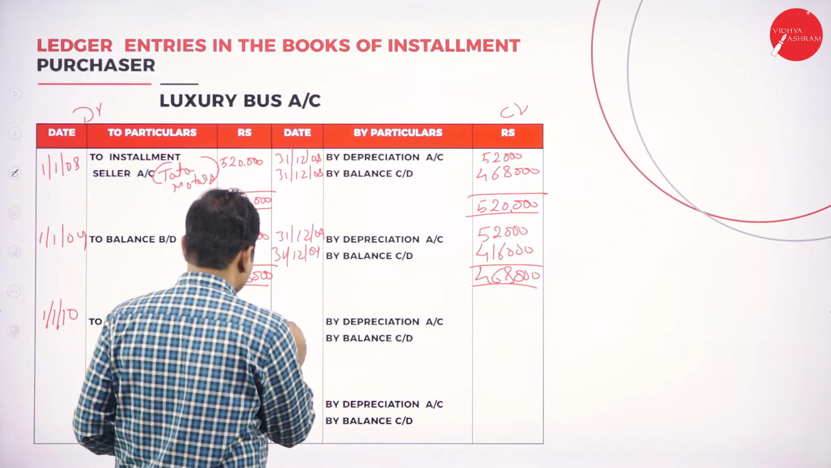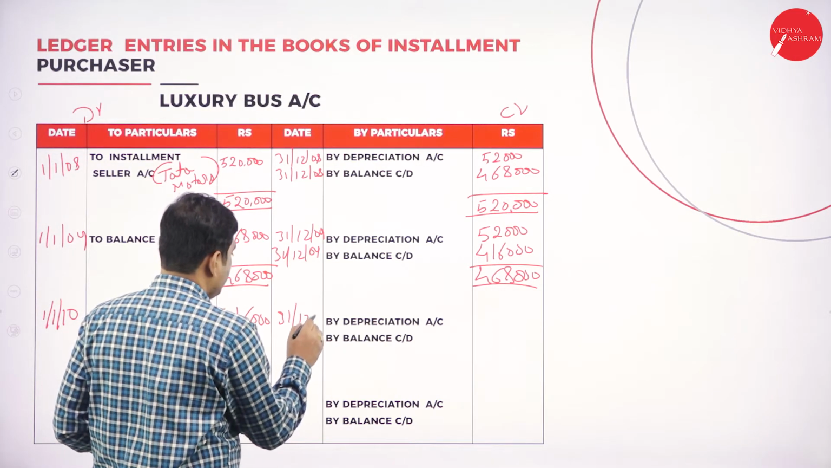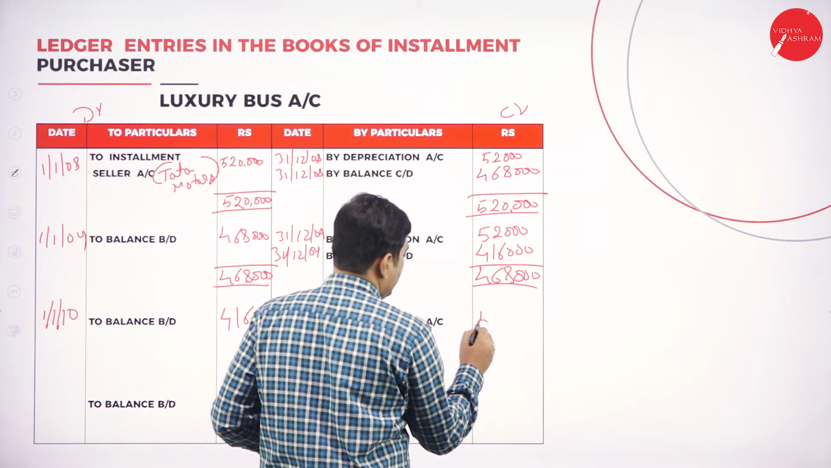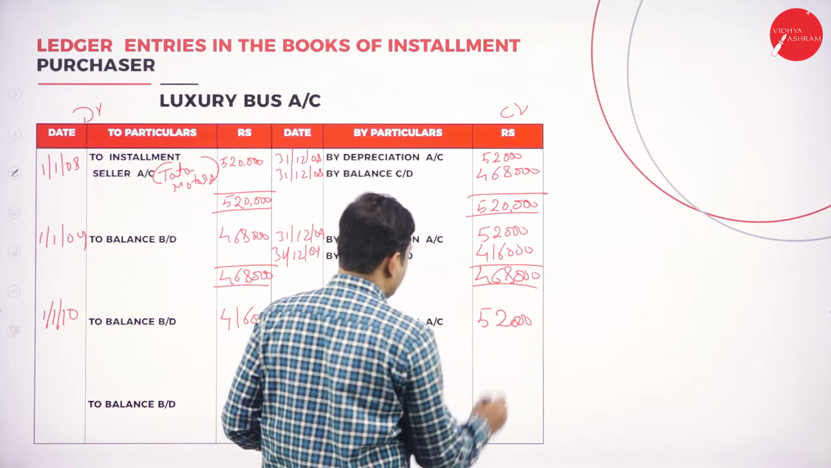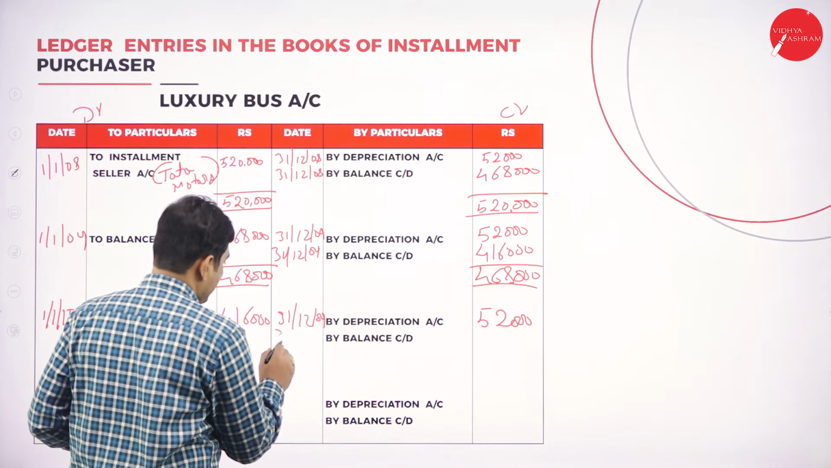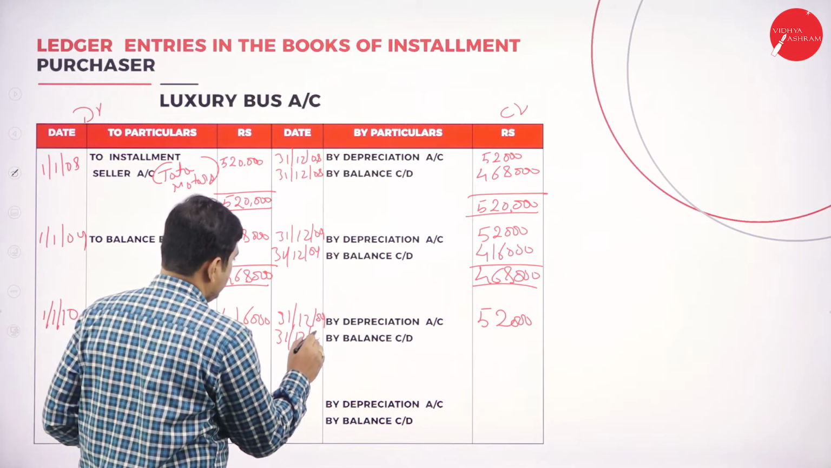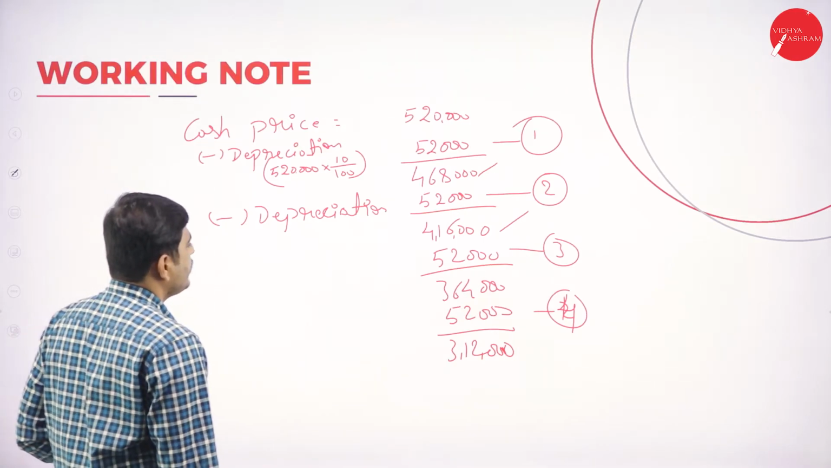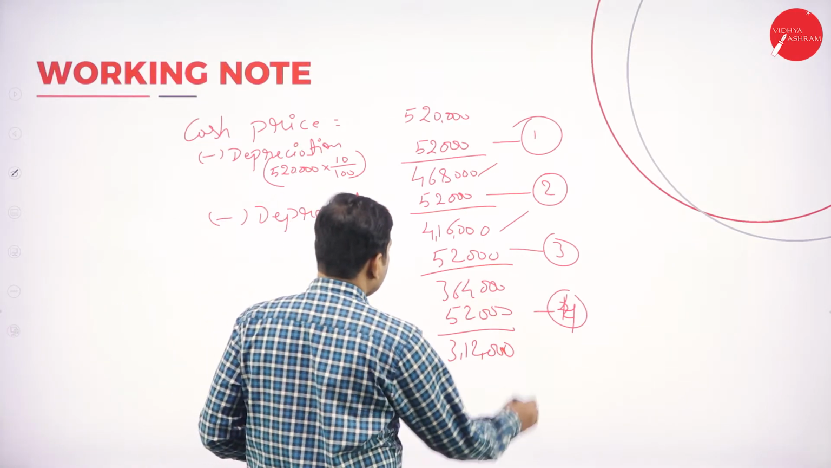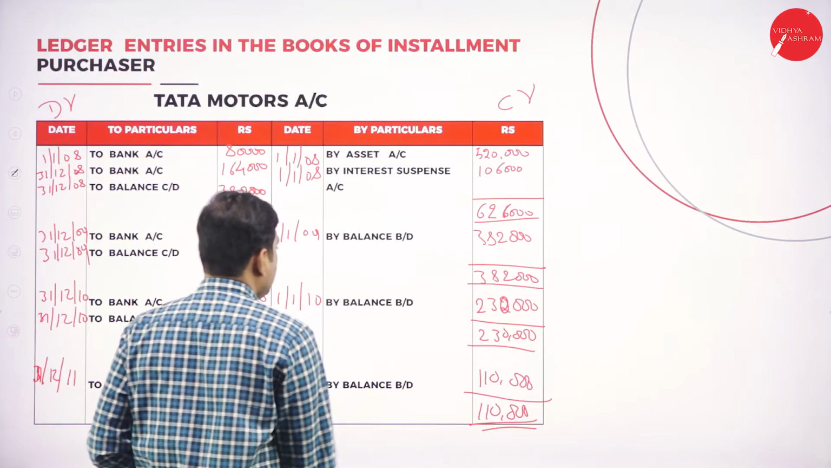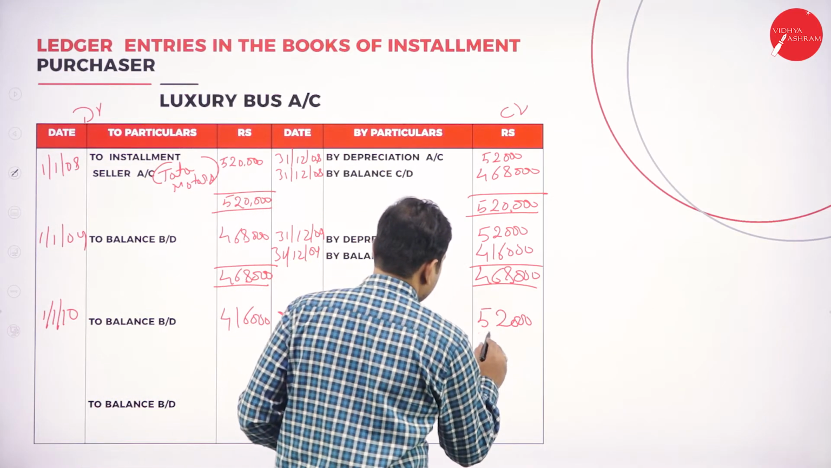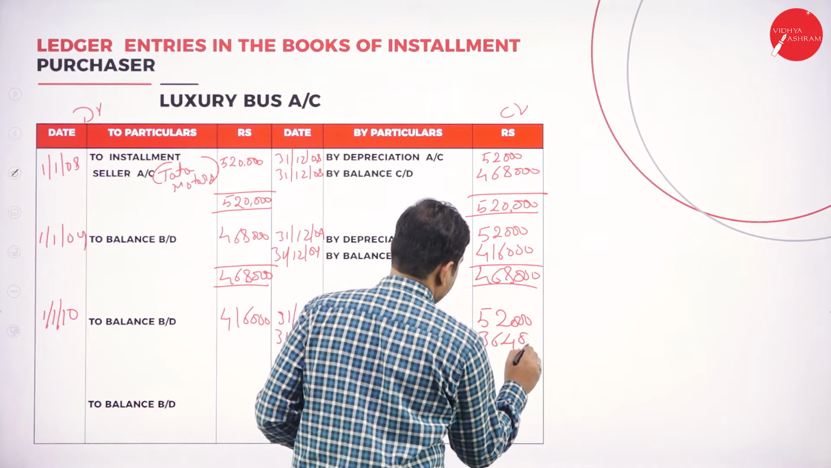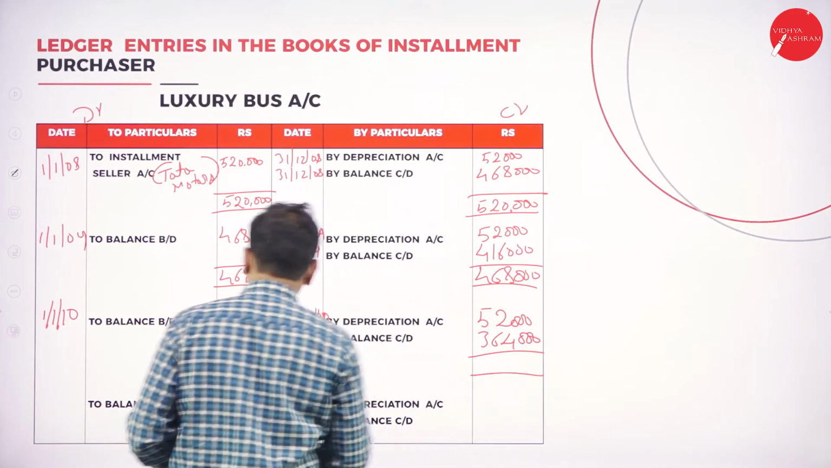Third year depreciation is also the same for every year, 52,000. And what balance should be carried down here, on 2010? The balance to be carried down for the third year is 3,64,000. Let's write 3,64,000. The total amount will be tallied for 4,16,000.